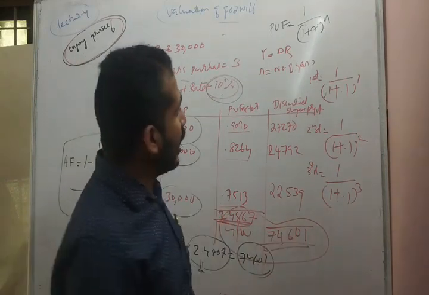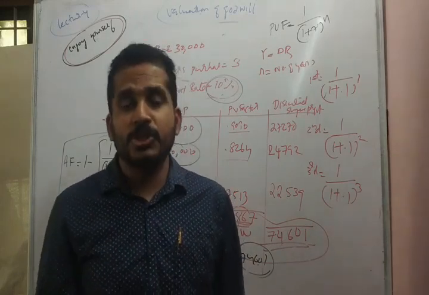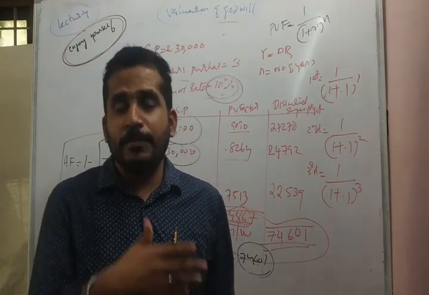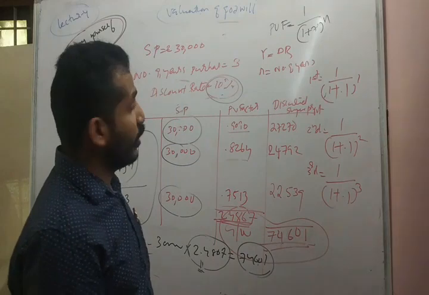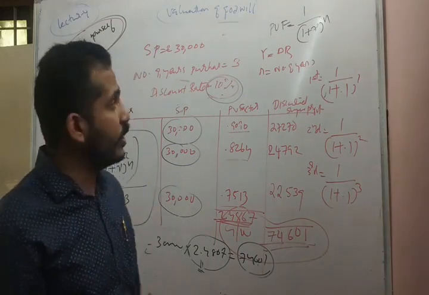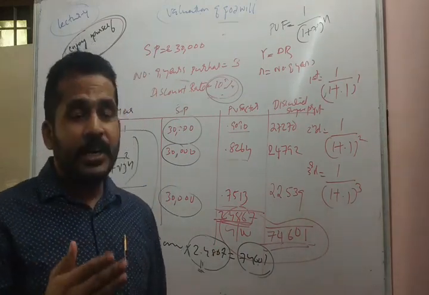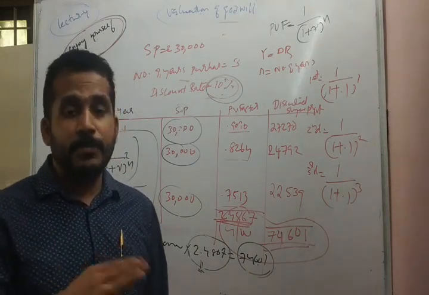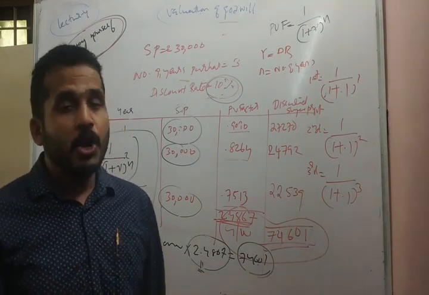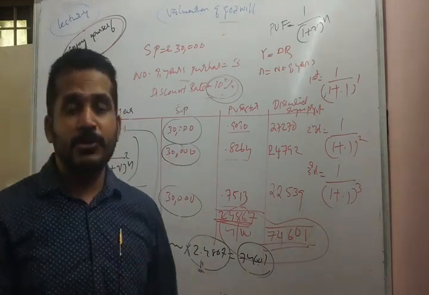In the case of CMA intermediate or CA intermediate examination, we come across these calculations during the process of admission, retirement or death. The separate questions will not be there. But the students of CA foundation have to calculate it separately, because separate questions will be asked for the calculation of goodwill. So this is all about the valuation of goodwill.